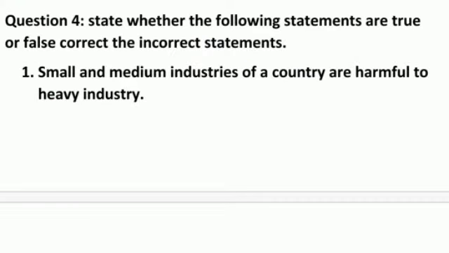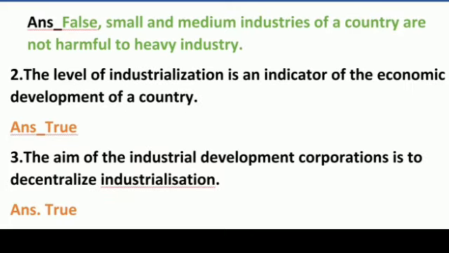Question number 4, state whether the following statements are true or false. Correct the incorrect statement. Number 1, small and medium industries of a country are harmful to heavy industry. Answer is false. Small and medium industries of a country are not harmful to heavy industries. You have to write the complete answer. Okay. Number 2, the level of industrialization is an indicator of the economic development of a country. Answer is true. This statement is true.